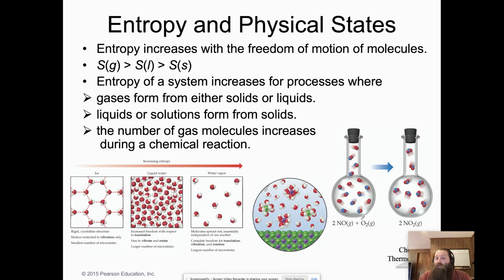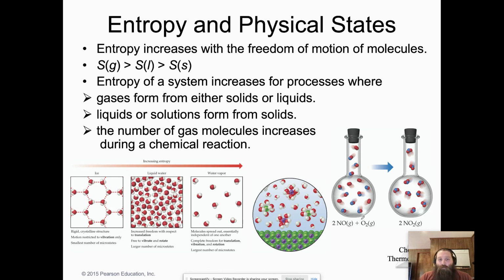We also see it with the physical states. What we use to describe that is called freedom of motion. And we can say that the entropy is going to increase with increasing freedom of motion for a molecule. So the entropy for a gas is greater than the entropy for a liquid, which will be greater than the entropy for a solid. If you are forming a gas from solids or liquids, you're increasing the entropy.